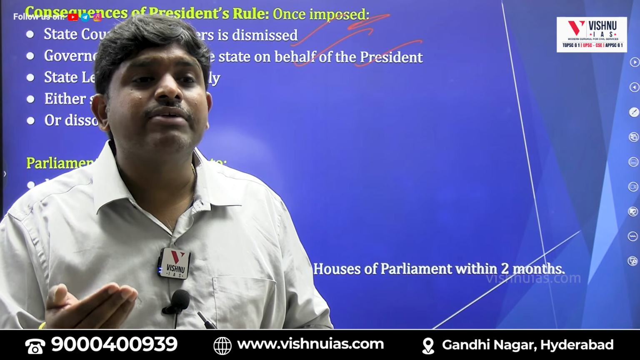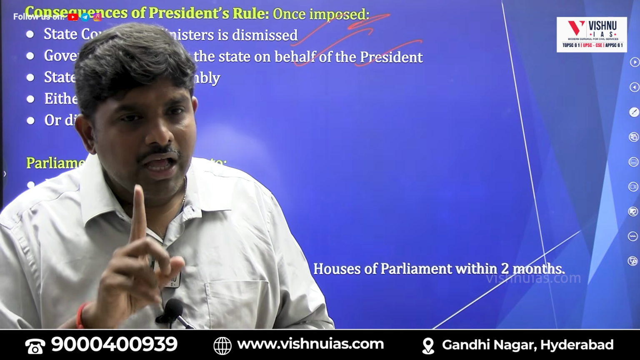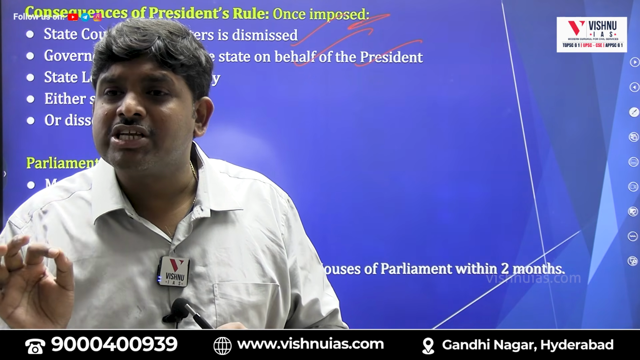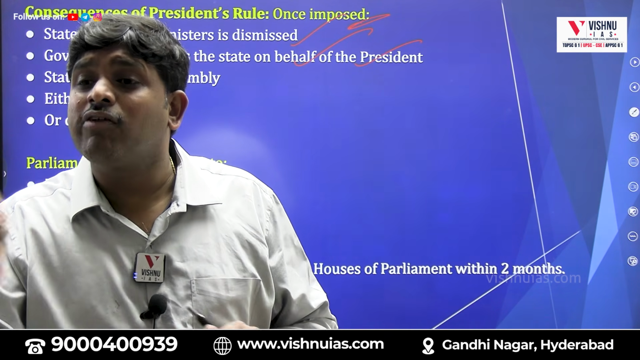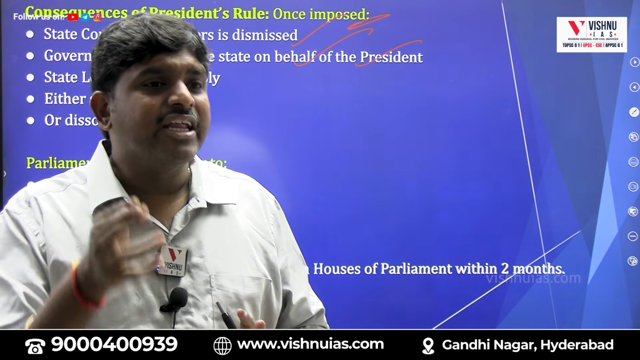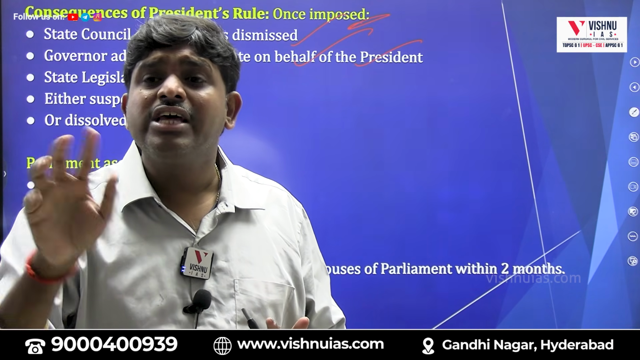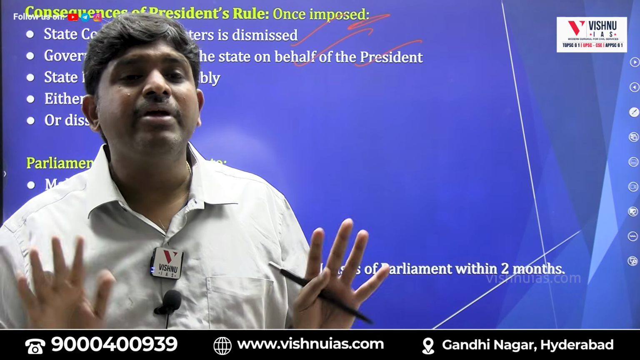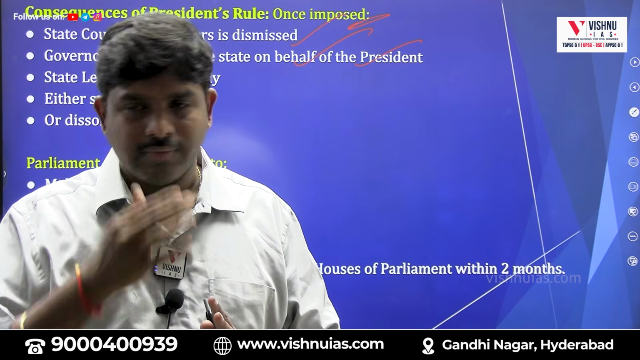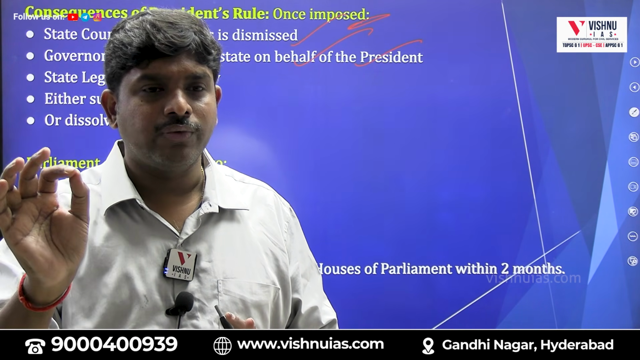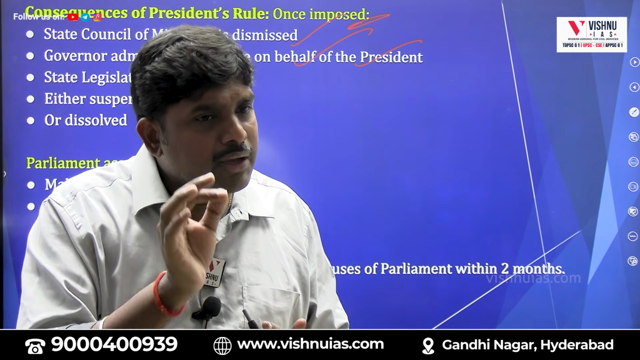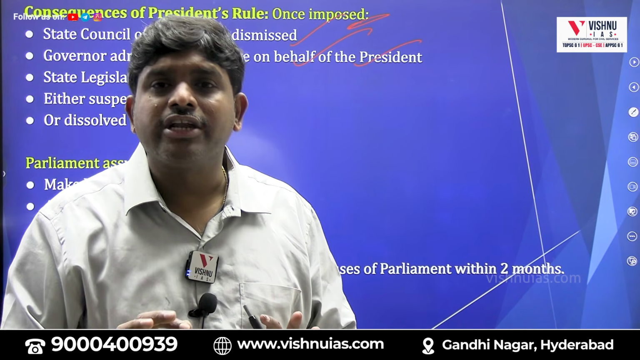So, what are the consequences of President's rule? Number 1, the State Council of Ministers will be dismissed. The State Legislature either will be suspended or will be dissolved. If it is dissolved, they have to go for elections. If it is suspended, again they will be reinitiated. And every President's rule is subjected to judicial review.